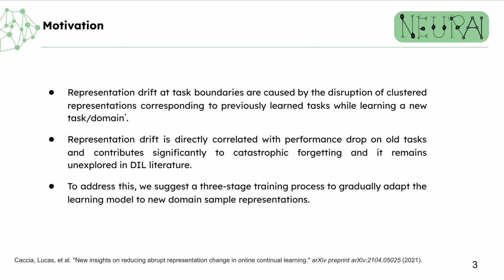Representation drifts are severe at task boundaries, and they are caused by the disruption of clustered representations corresponding to previously learned tasks while learning a new domain or task. Representation drift is directly correlated with performance drop on old tasks and contributes significantly to catastrophic forgetting, and it remains unexplored in the domain incremental learning literature. To address this, we suggest a three-stage training process to gradually adapt the learning model to new domain sample representations, thus reducing the drift of representations across tasks.